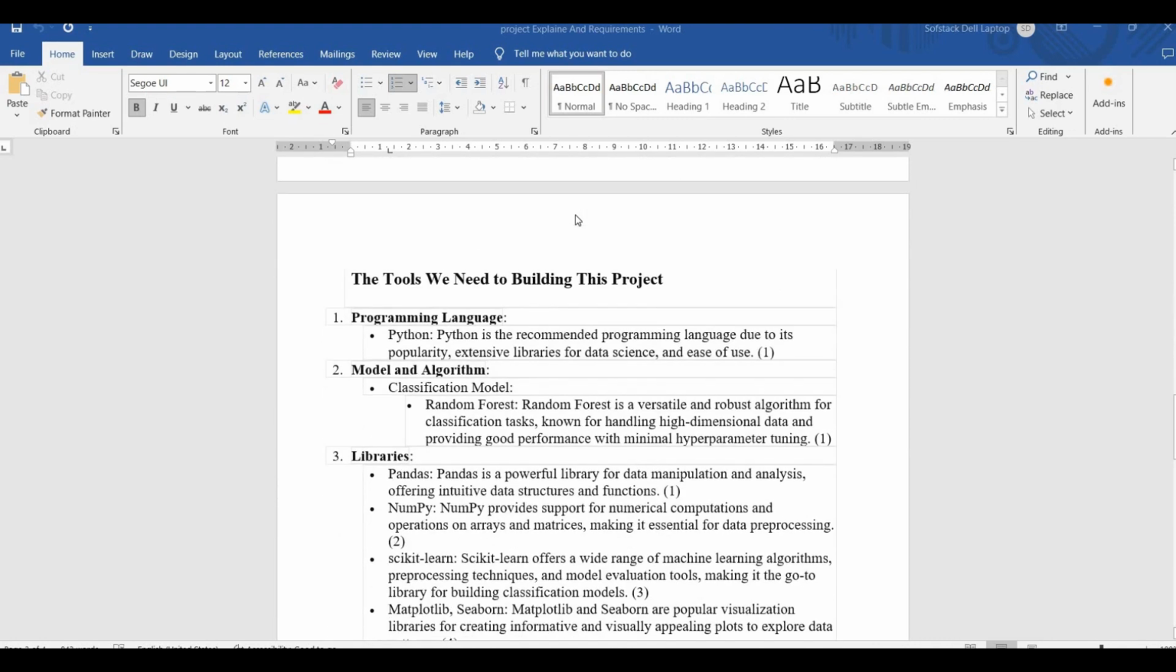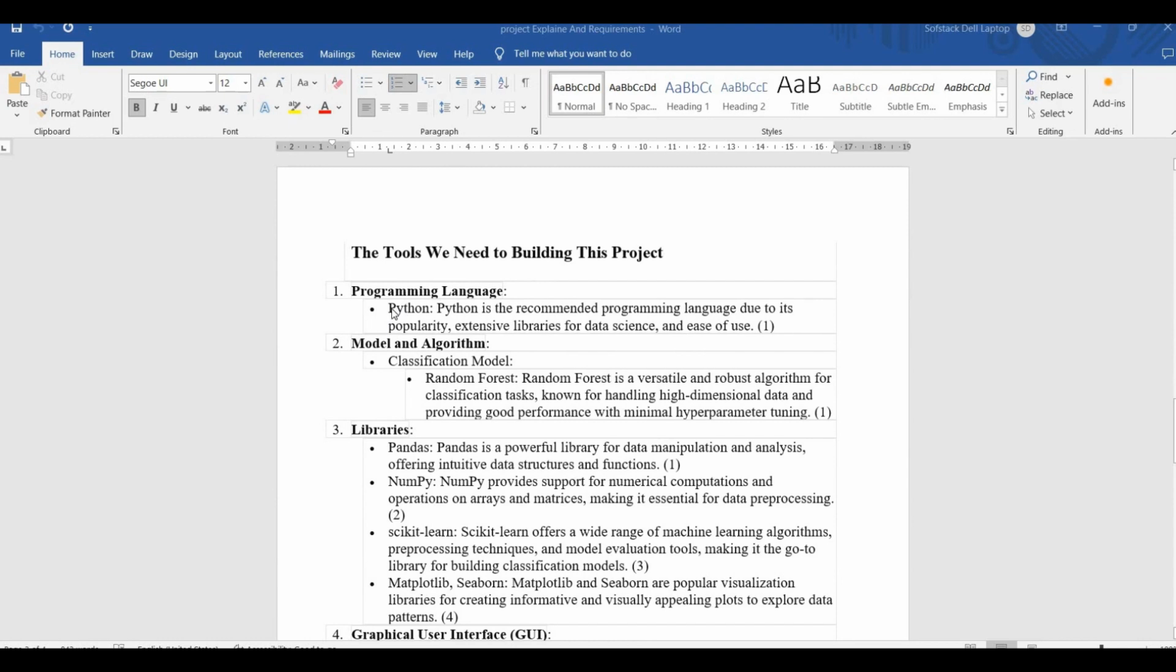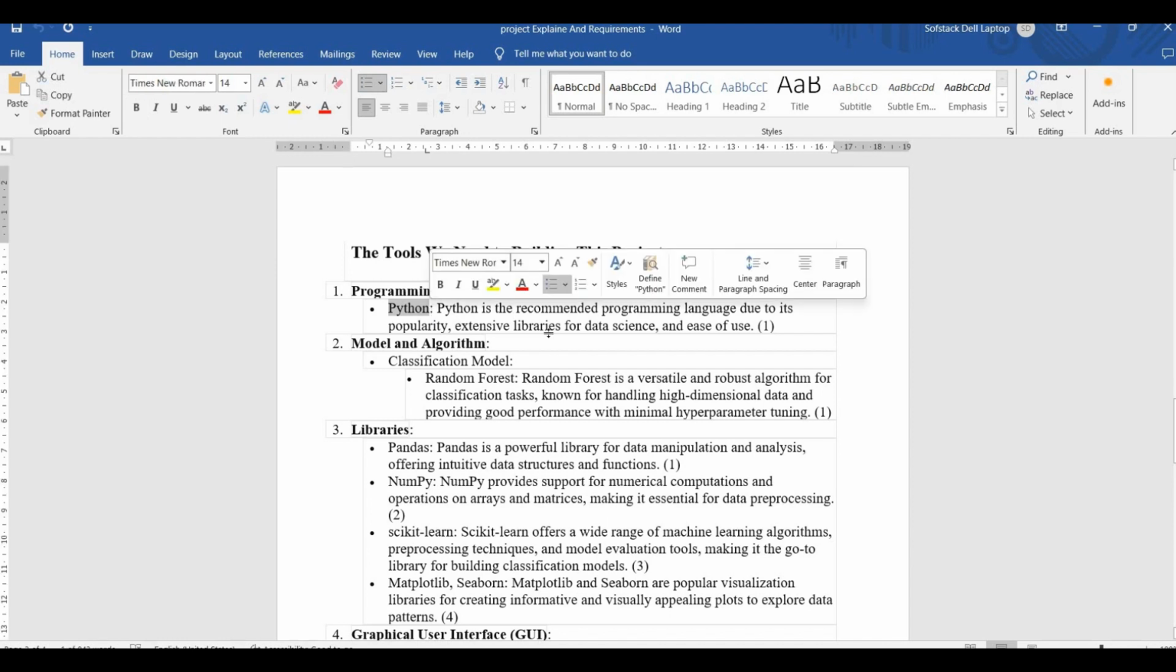Let's check them out. Here we see that the preferred programming language is Python, and it is the recommended language due to its popularity, extensive libraries for data science, and ease of use. And rightly so, because for machine learning and AI, the libraries that are maintained for Python are extensive. And then model and algorithm.